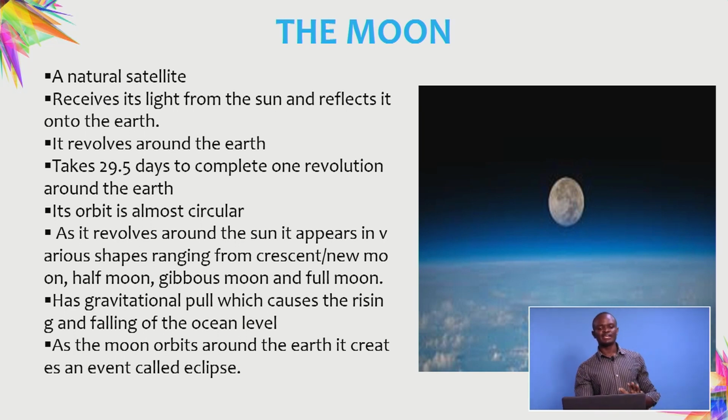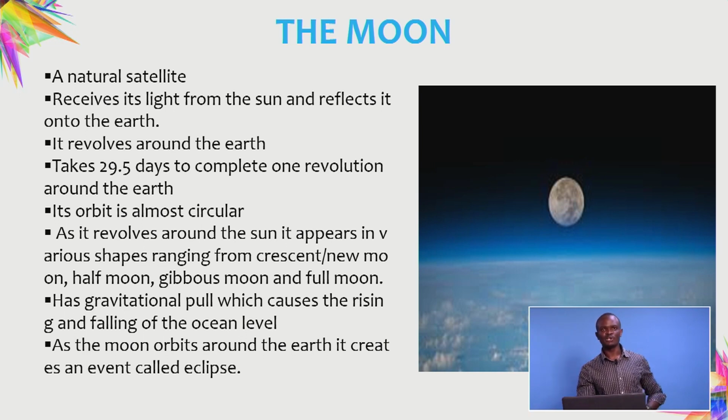So then the moon, we have already mentioned it receives its light from the sun, and it also revolves around the earth. That is why we say it's also a heavenly body, or a component of the solar system. The orbit is almost circular. The orbit of the moon is almost in good circular motion.